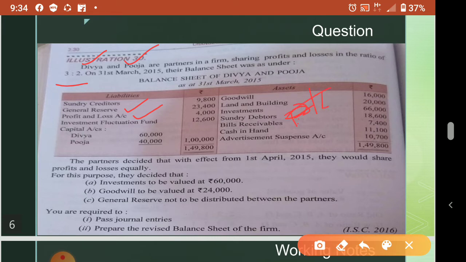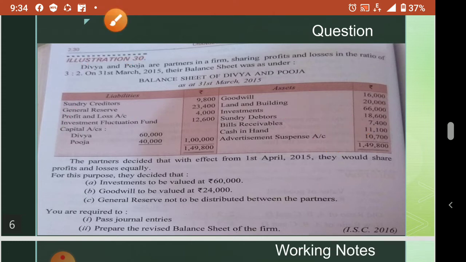Okay, then investment fluctuation fund is there. So three types of reserves and profits are there on the liability side. Now on the asset side, you see any loss is there. See here, advertisement suspense, one item is there. So this is loss in nature, and these three are profit in nature. Understood? No?